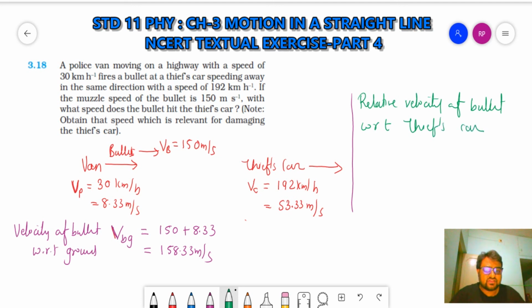Now see, 53.33 is with respect to ground, and 158.33 is with respect to ground, and both are in the same direction.